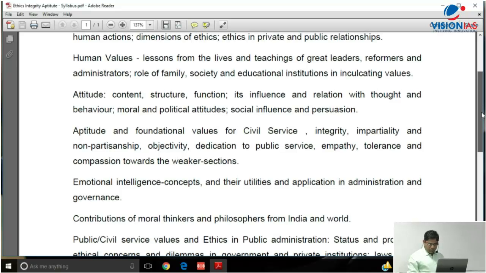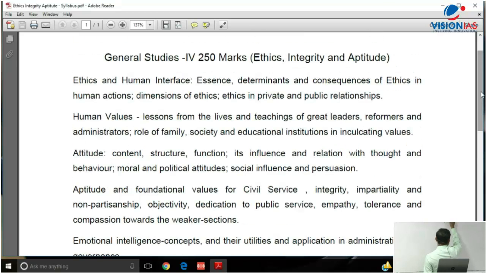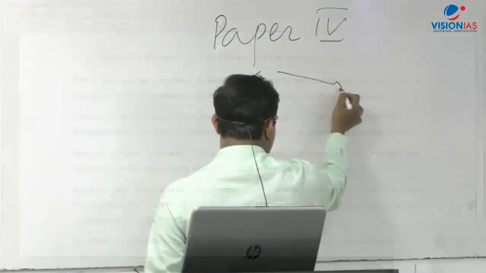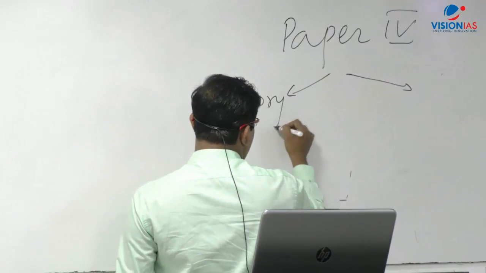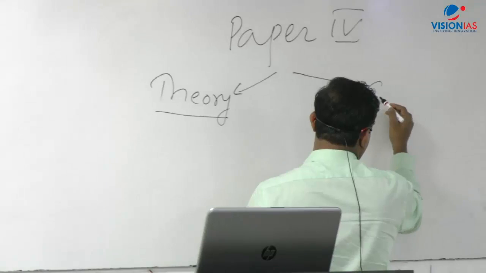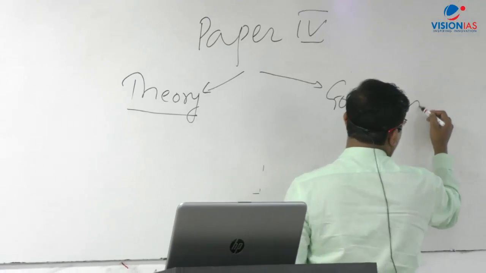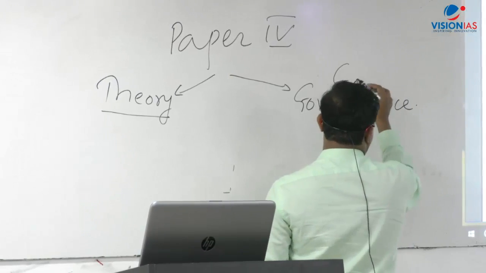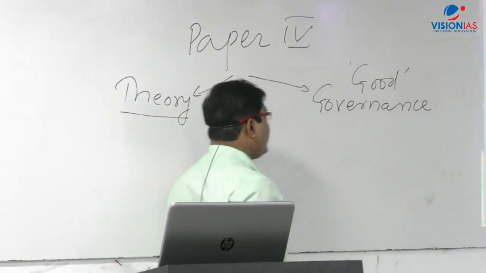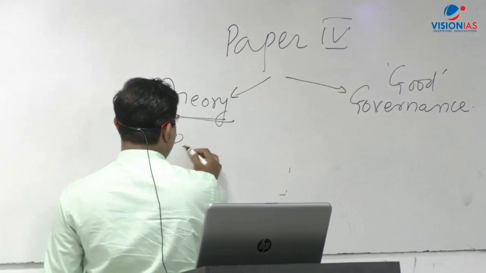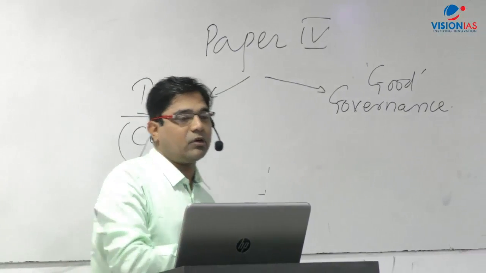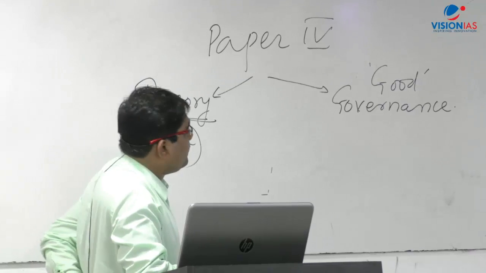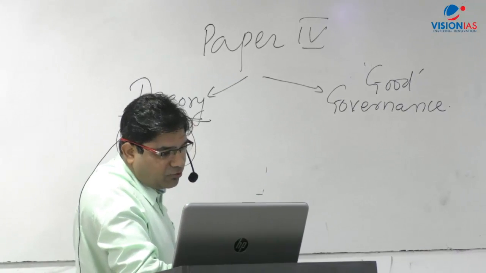If you see the syllabus, that is the paper 4 syllabus. Although UPSC has not divided it this way, you can broadly divide this paper into the theory part and the second part, the good governance part, the application. Now the theory part is the core part of the paper. Every subject will have its beauty, its language, its concepts and some theoretical framework. So this is the first 5 things.